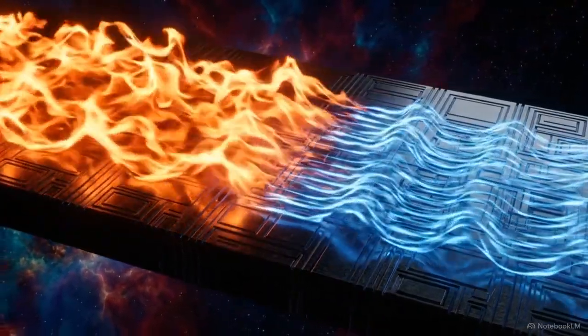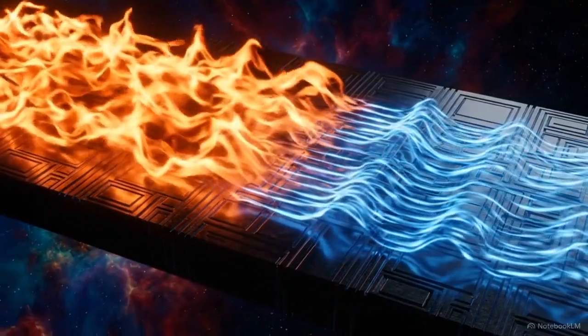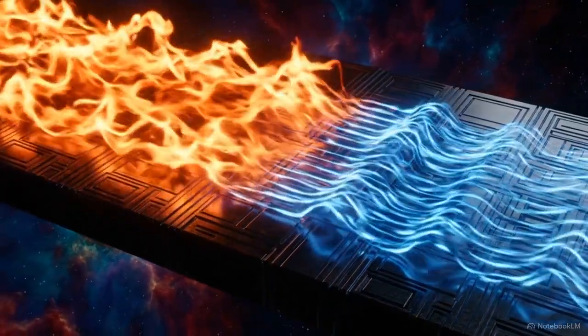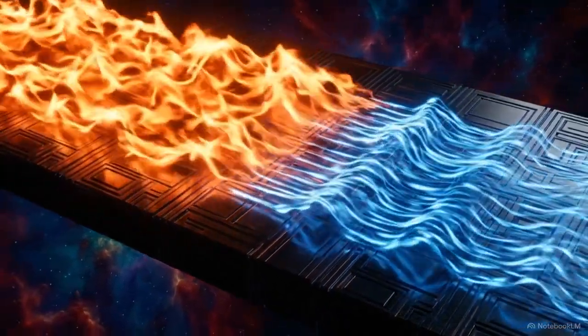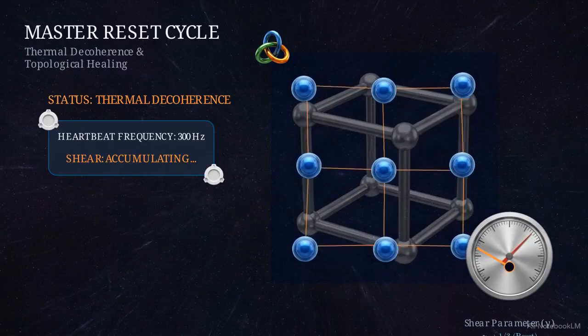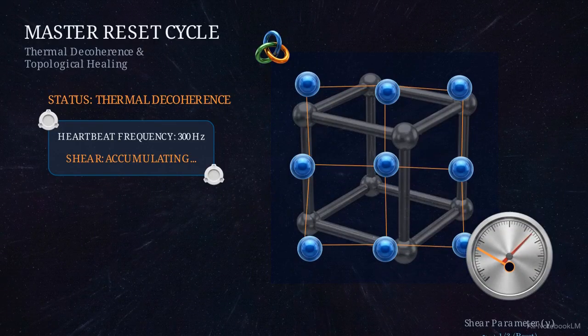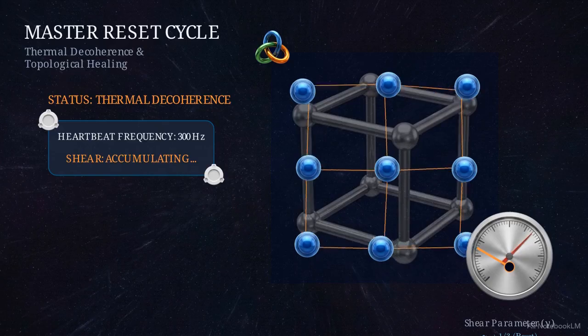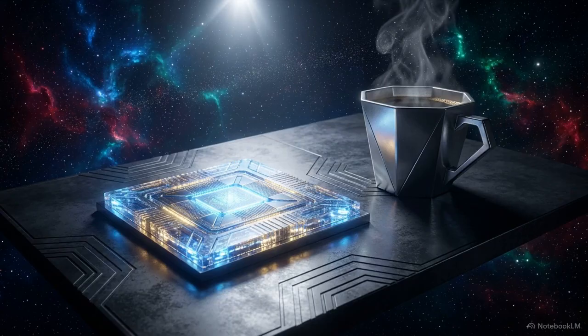It uses ambient thermal energy as the shear parameter to drive the continuous 300 Hz reset cycle. Because the material returns to its perfect geometric identity hundreds of times per second, the atomic structure heals itself before thermal decoherence can take hold. This makes room temperature quantum computing possible by turning heat into a stabilizing force rather than a disruptive one.